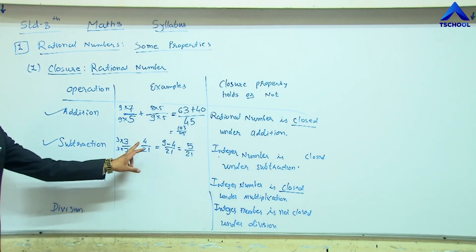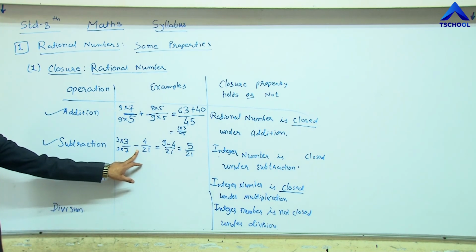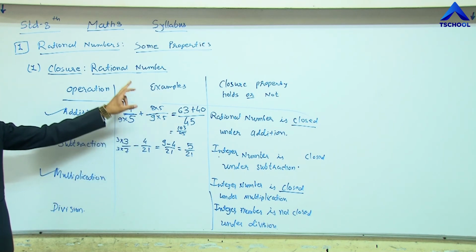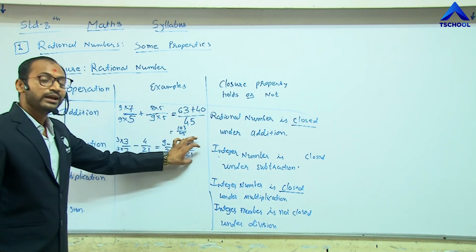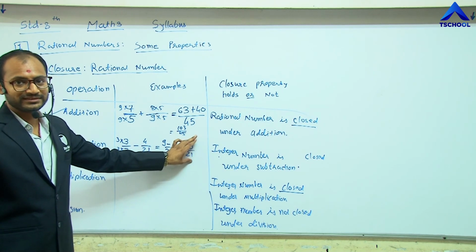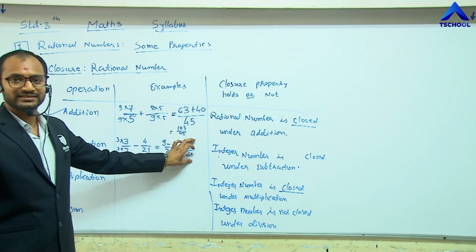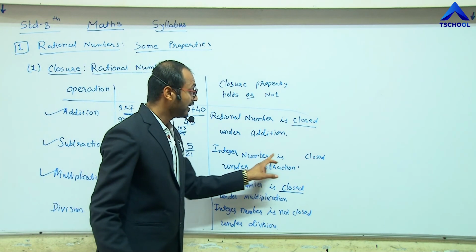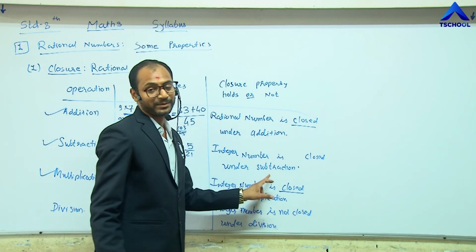So in the subtraction, if we take the subtraction of two rational numbers, the result is also a rational number. So what we can say? The rational number is also closed under subtraction.